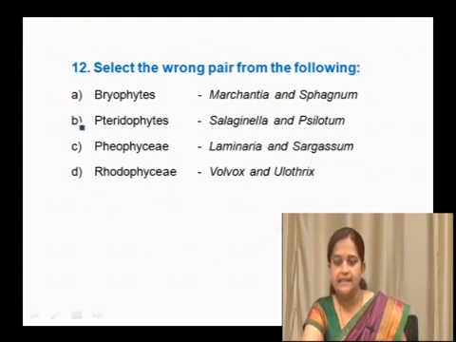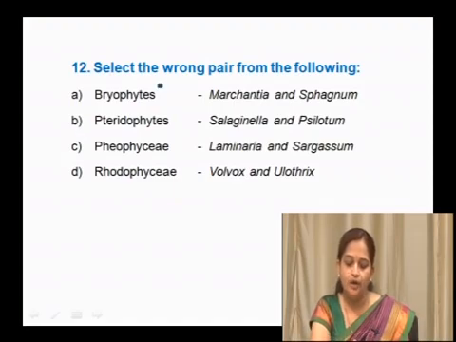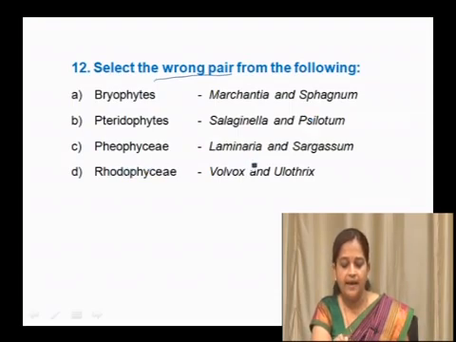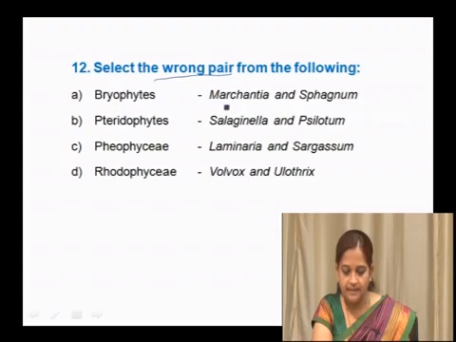Next question is, select the wrong pair from the following. We have to select the wrong pair among these. Just check here: Bryophytes, Marchantia and Sphagnum. Pteridophytes, Selaginella and Equisetum. Phaeophyceae, Laminaria and Sargassum. Rhodophyceae, Volvox and Ulothrix.